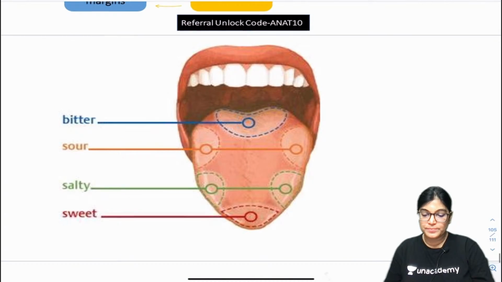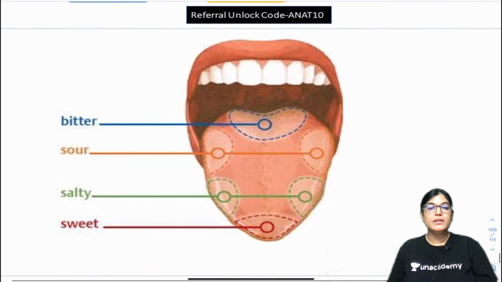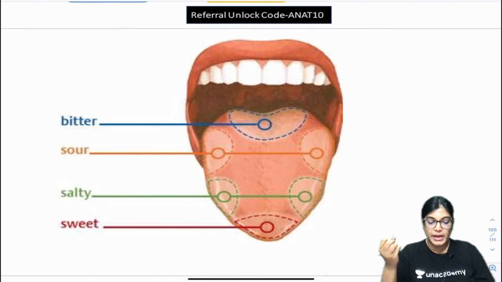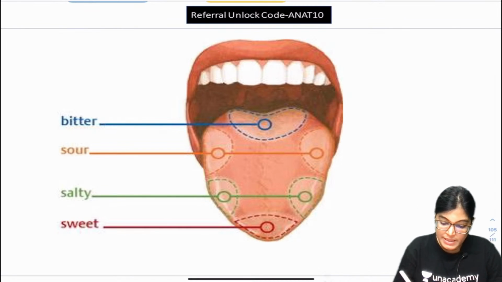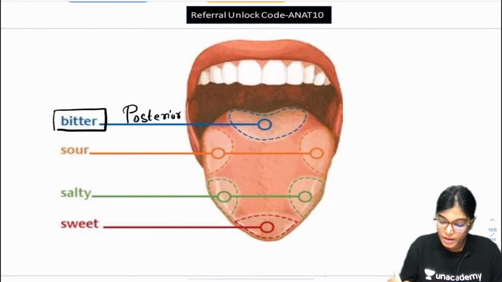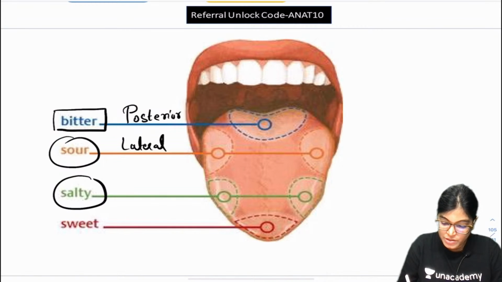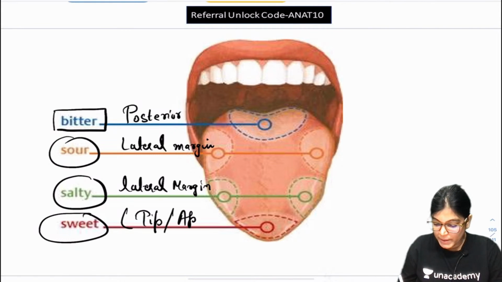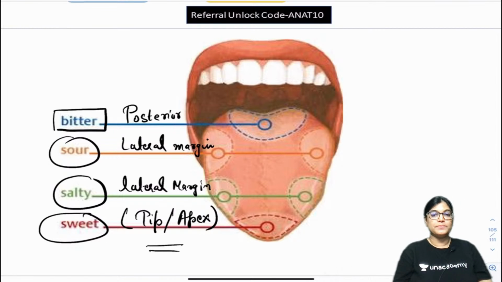Okay, now see here. These are the areas of the tongue where you can feel the taste sensations. Most posteriorly, the taste sensation felt is bitter. It is lying on the most posterior aspect. Sour and salty taste sensations are on the lateral margin of the tongue. Sweet is on the apex or tip of the tongue. Sweet taste sensation.